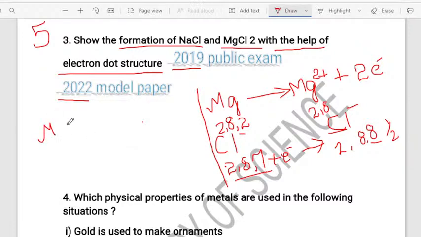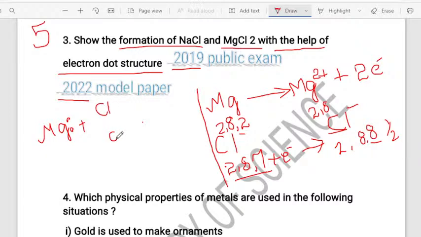How do you write it? You have to write the magnesium. Magnesium has 2 extra electrons, so you will write these extra electrons in the orbit of magnesium. And then what happens? Chlorine. Since it is MgCl2, you have to write 2Cl.